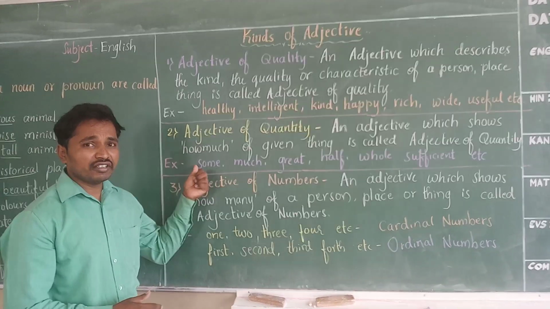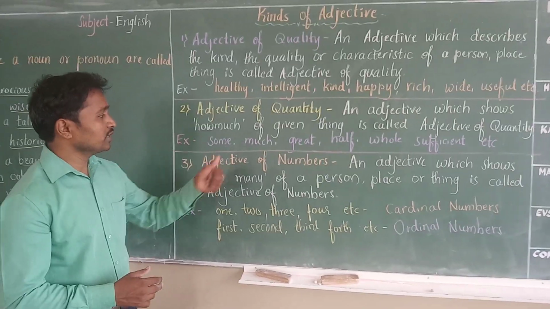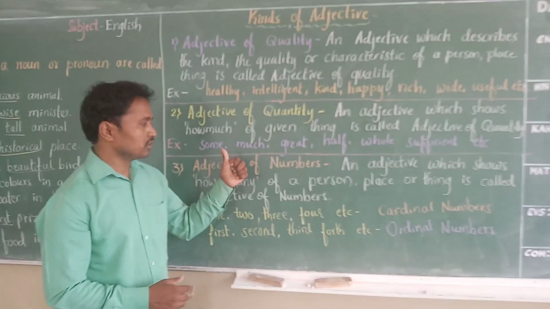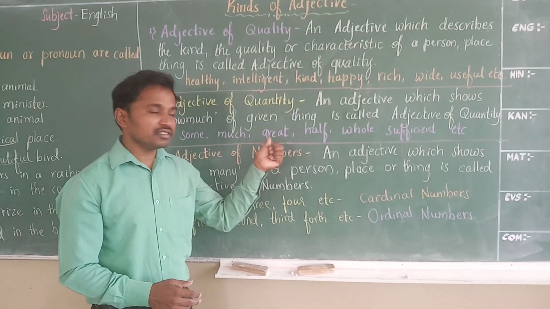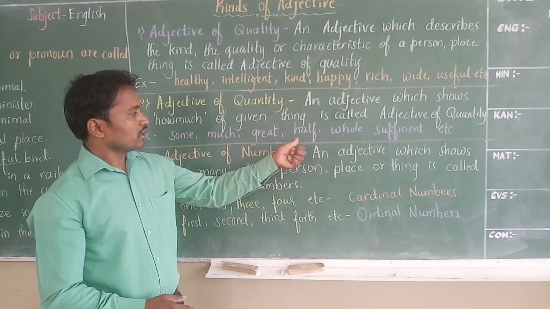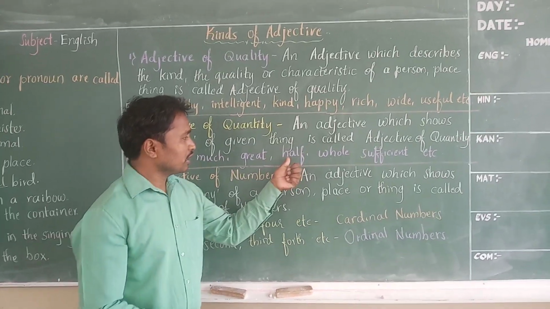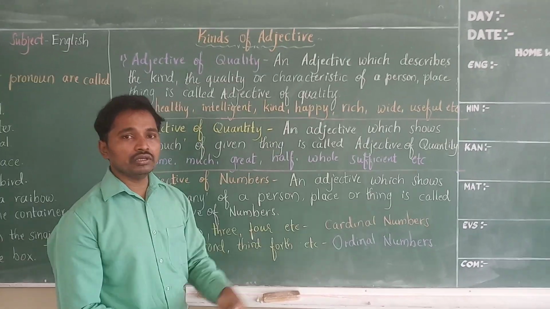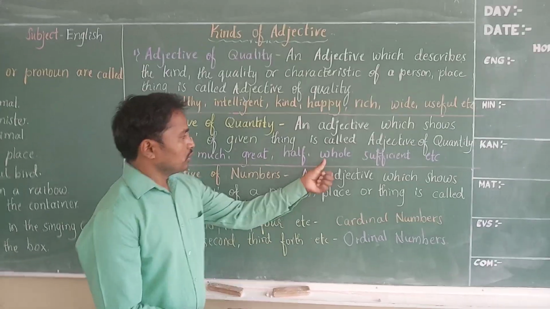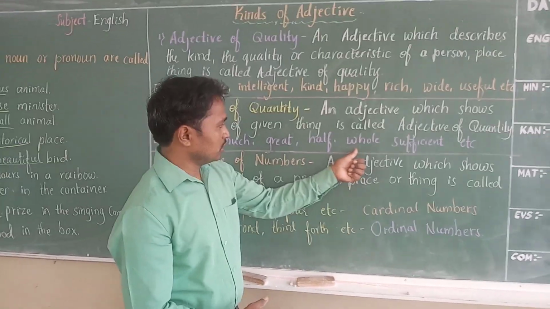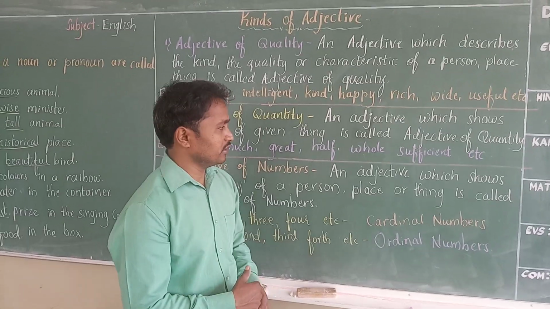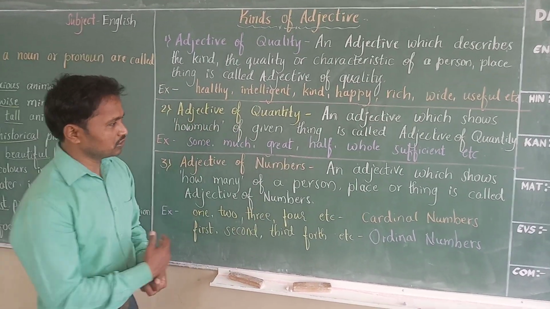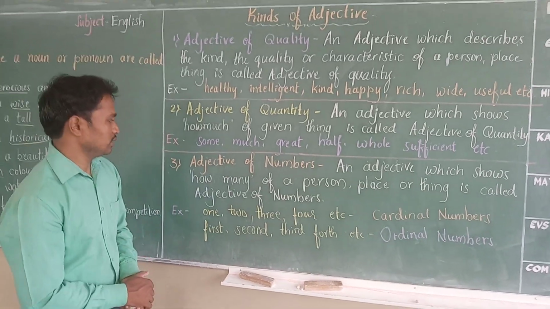There is some water in the container. Then I need much food. Great. This is a great story. Half of the rice is eaten. Whole. The bird ate the fruit, whole part of it. There is sufficient oxygen in the environment.